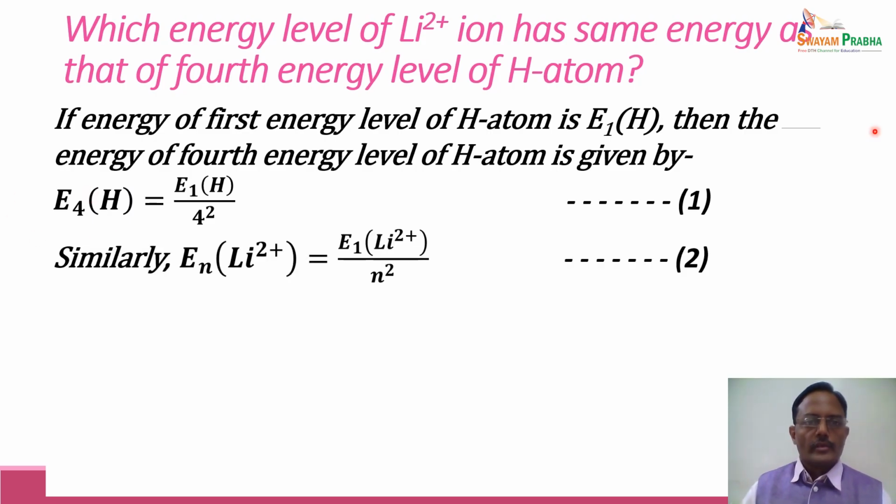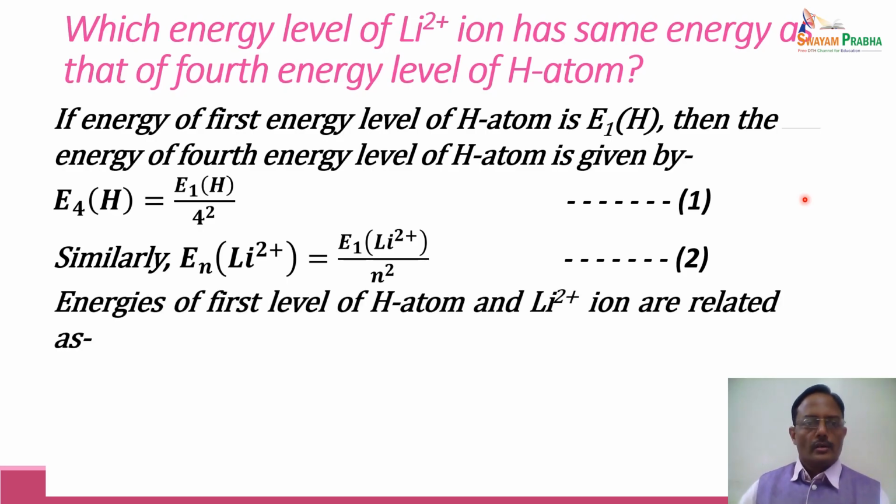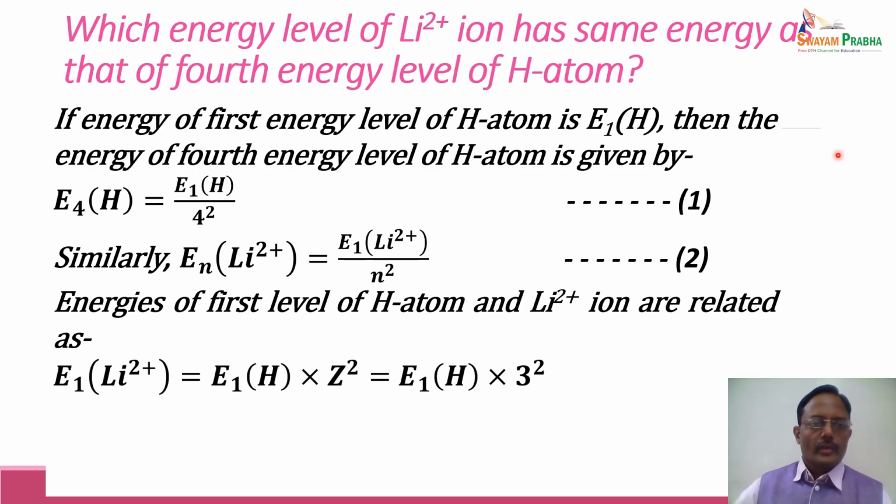Now, similarly for Li2 positive ion, the energy of the first energy level of Li2 positive will be given by E1 of Li2 positive upon n square. Now we have to find which energy level of Li2 positive has the same energy as that of the fourth energy level of hydrogen atom.